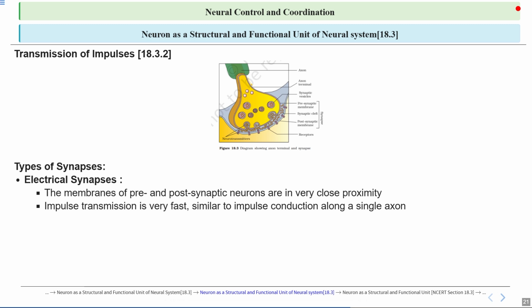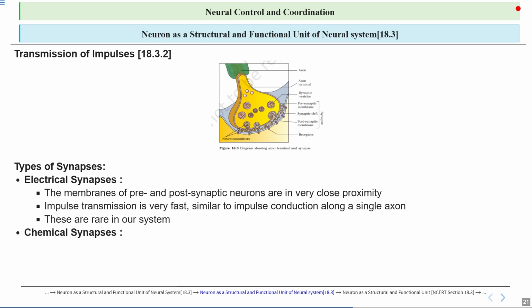Now, impulse transmission in a synapse is very fast, similar to how an electrical impulse travels along a single axon, because neurotransmitters quickly cross the synaptic gap and trigger the next neuron, allowing rapid communication in the neural system. Now, these synapses in our body are uncommon, found in very small numbers, and play special roles in functions like immunity or hormone production.